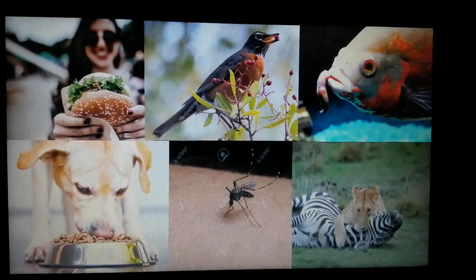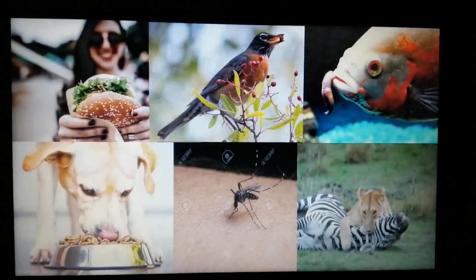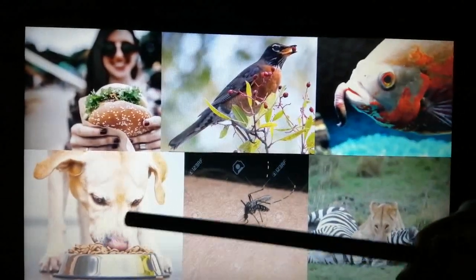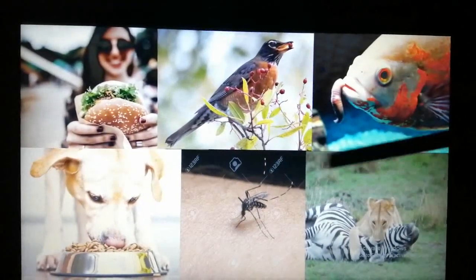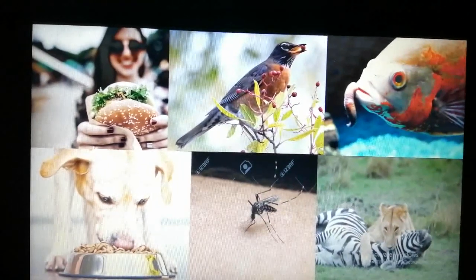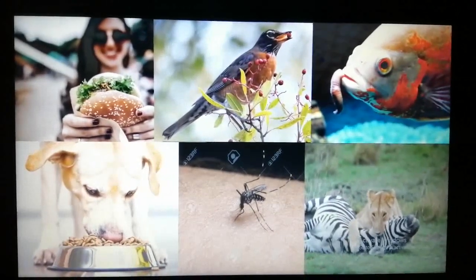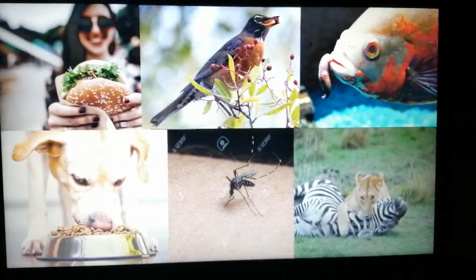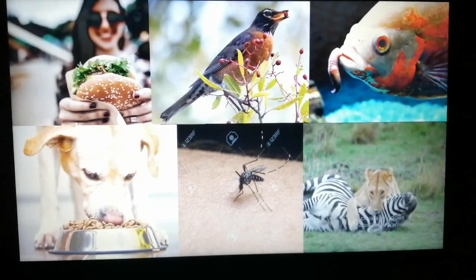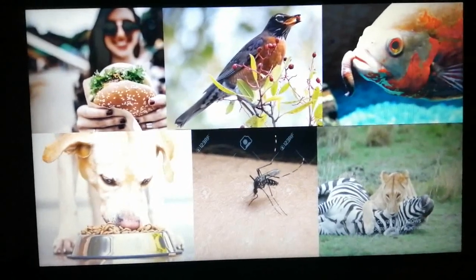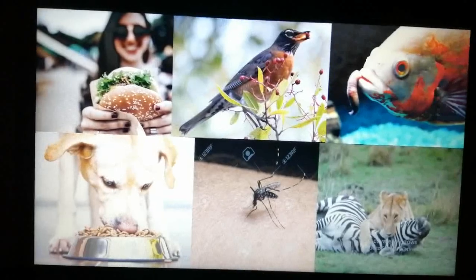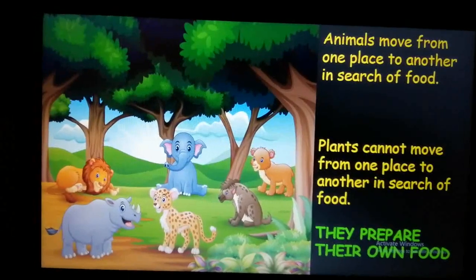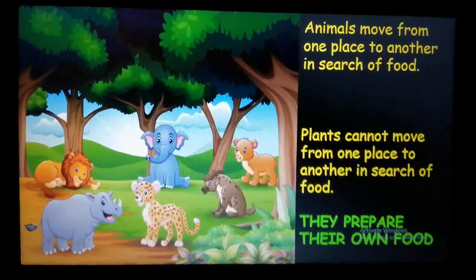So, children, most of the living things, be it human beings, birds, fishes, animals, be it domestic animals, be it insects or wild animals, all move from one place to another in search of food. But have you seen plants moving from one place to another? No, right? So, how do you think they get their food? How are they able to grow? How do they get the energy? Yes, so plants are able to make their own food.